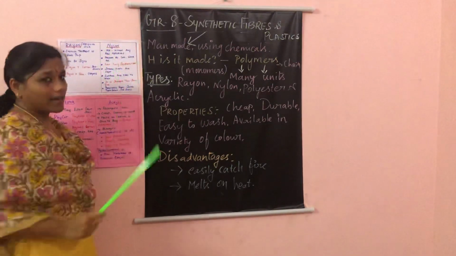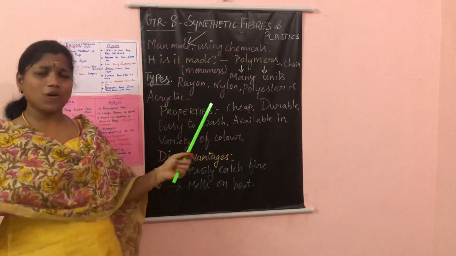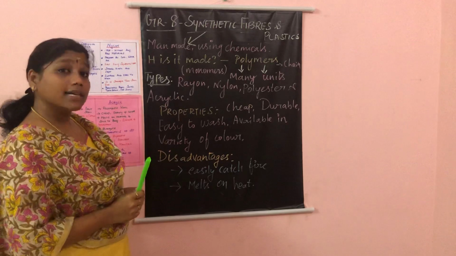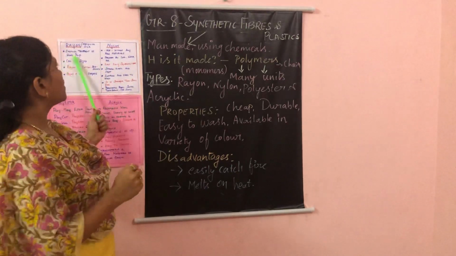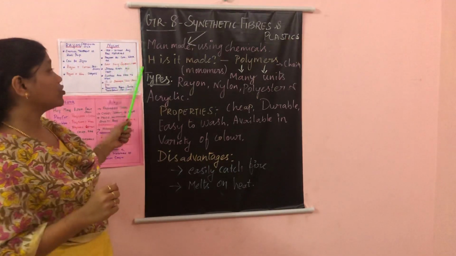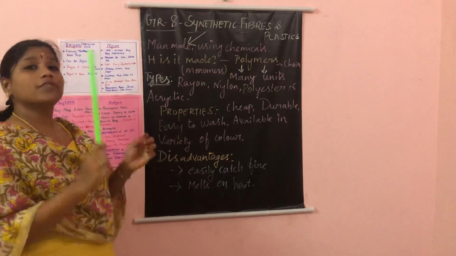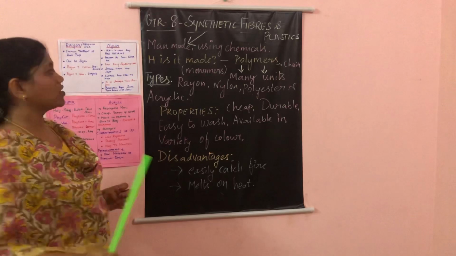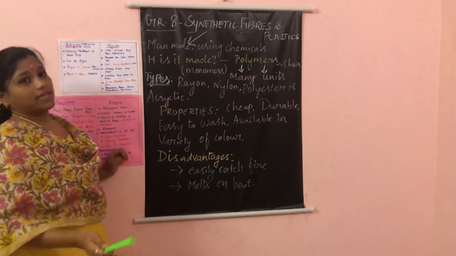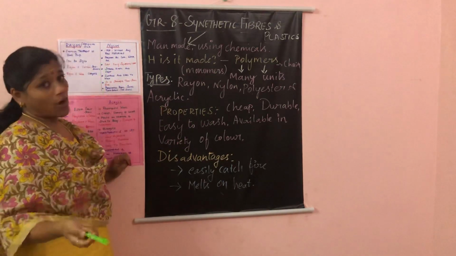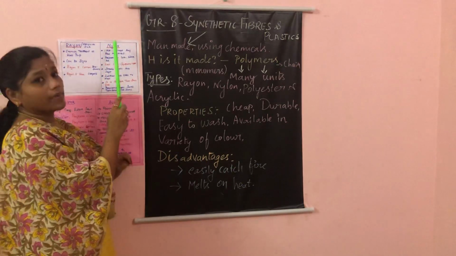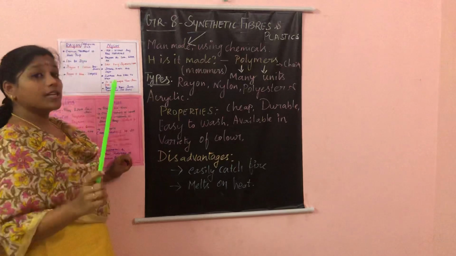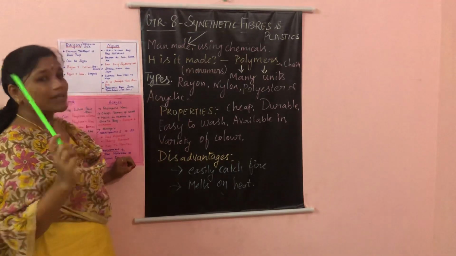Next comes nylon. We see nylon ropes in our homes. Am I right? Nylon was introduced in the year 1931. What is the difference between rayon and nylon? You have to remember this point: nylon is fully a synthetic fiber. It is made only from chemical substances, without any natural raw materials. It is the first fully synthetic fiber.